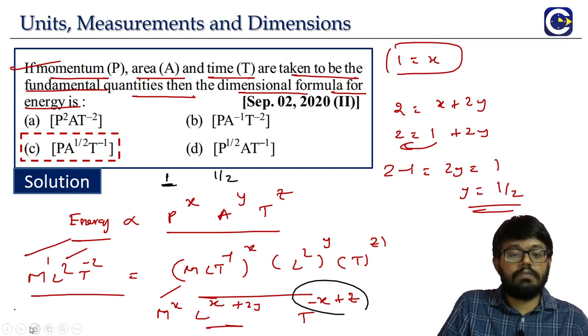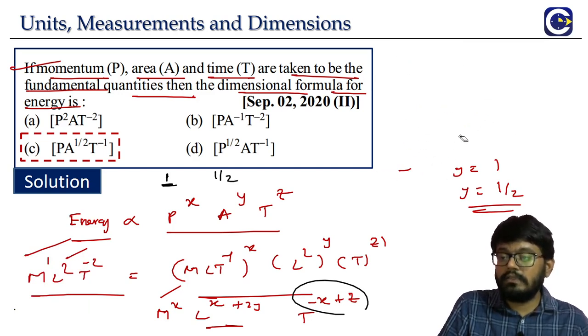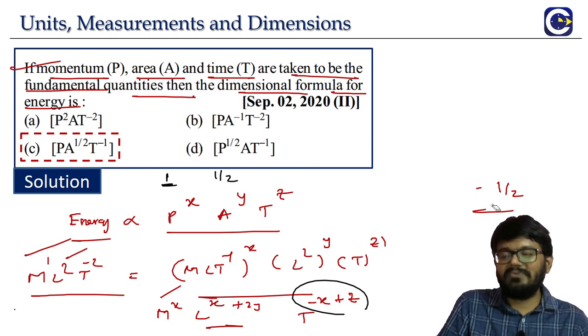How do you calculate the value of z? As I said, if you are able to confirm the answer without doing all the calculation, that is still good for us, right? Because what is our objective? To get the plus 4.